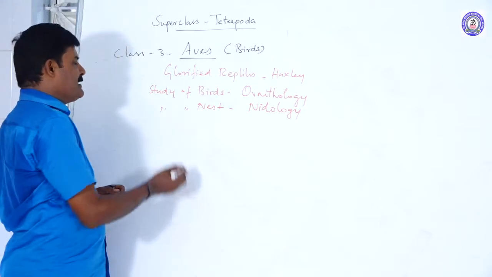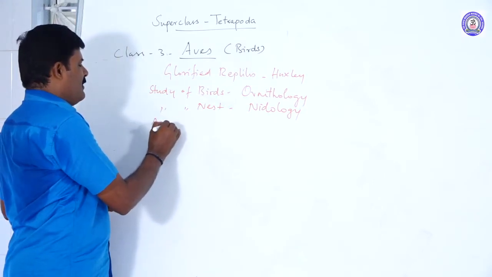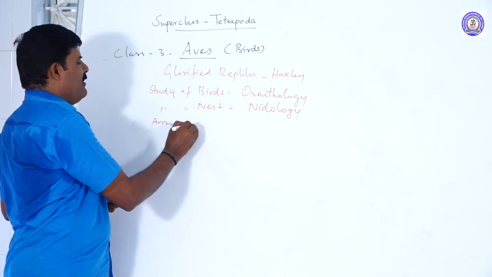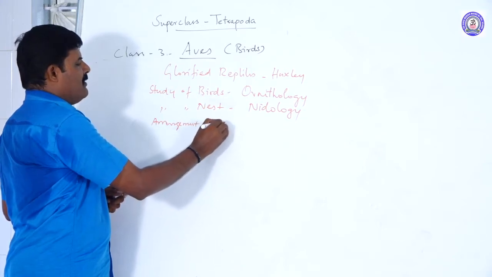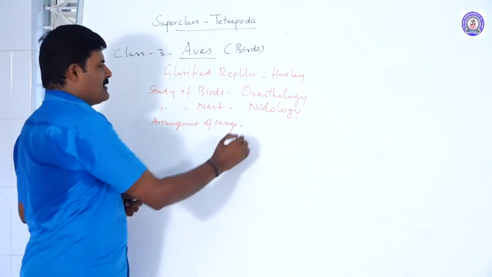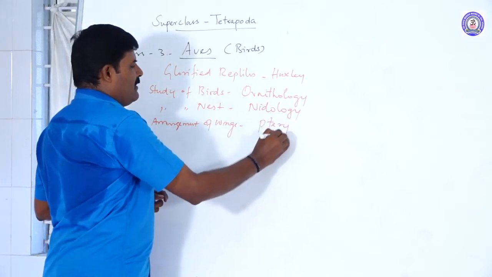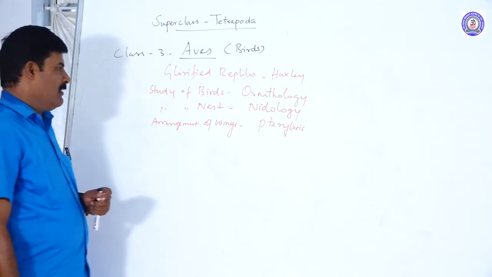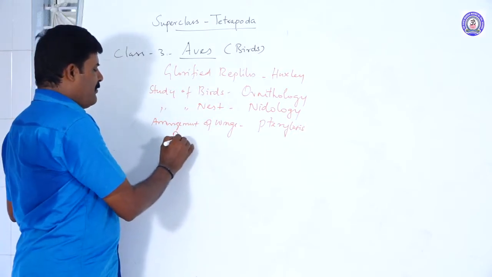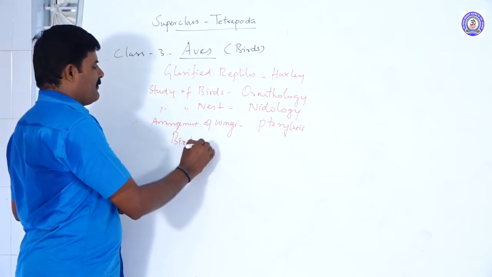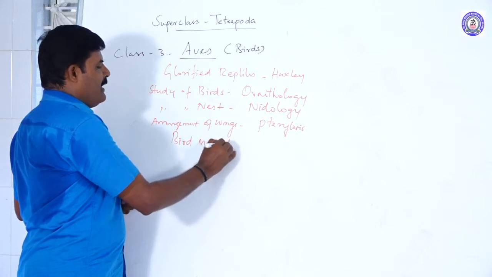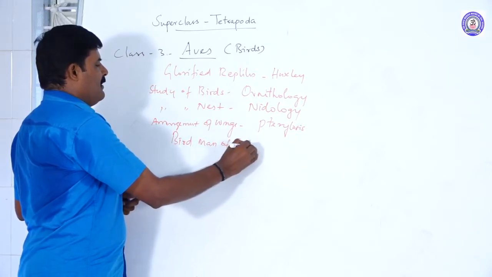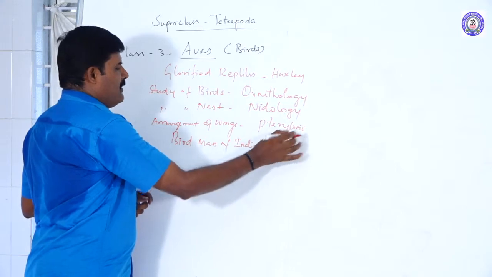The arrangement of feathers on the body is called pterylosis. The birdman of India was Dr.